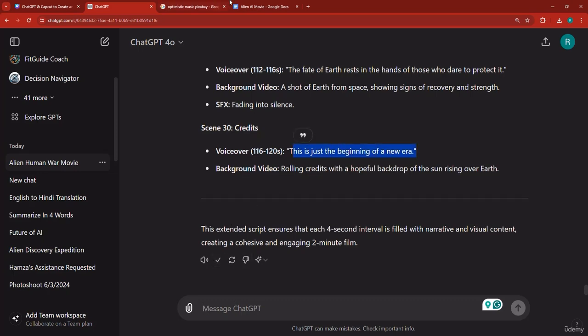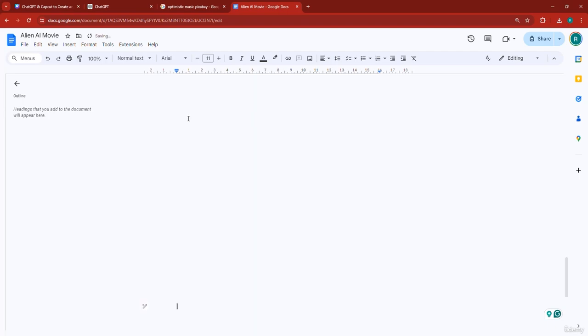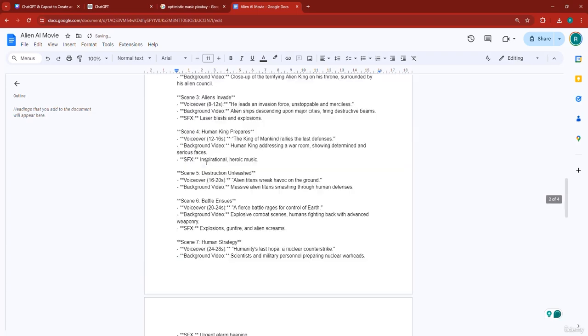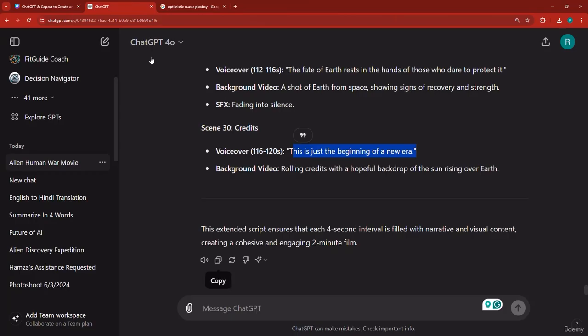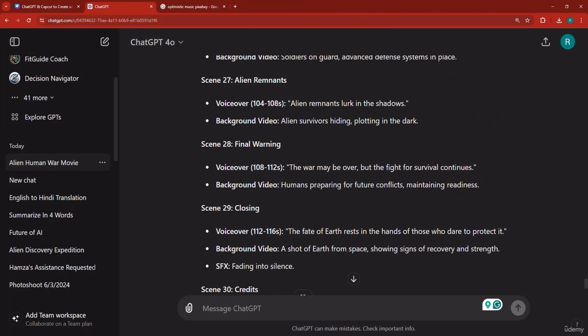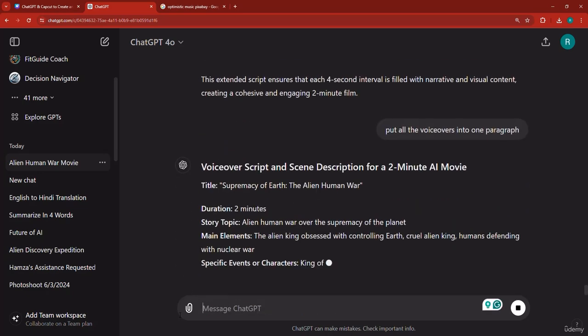Now let's copy this entire script, go back to Google Doc, and paste it in there so that we can always find it. Before I move on, I can close this because I just downloaded it. What I want to show you is how to condense the voiceovers into one paragraph so that we can generate one big voiceover. So I'm going to say, can you put all the voiceovers into one paragraph? And we can hit enter.